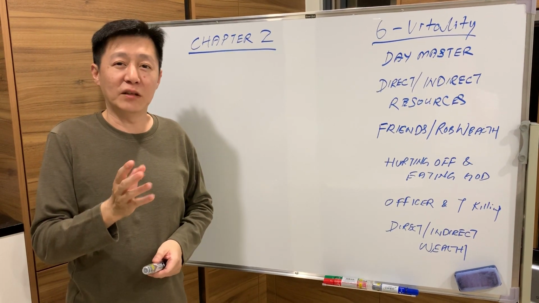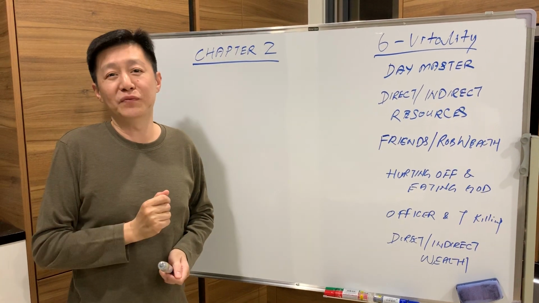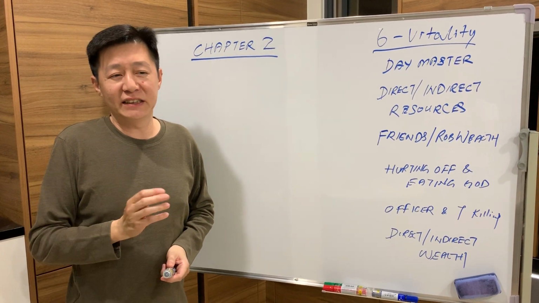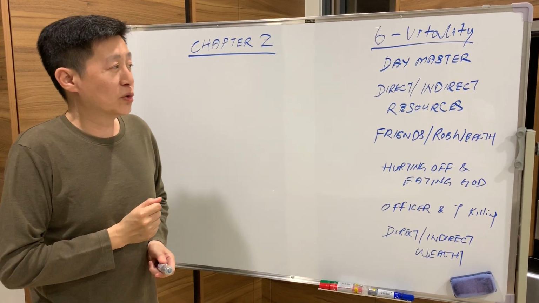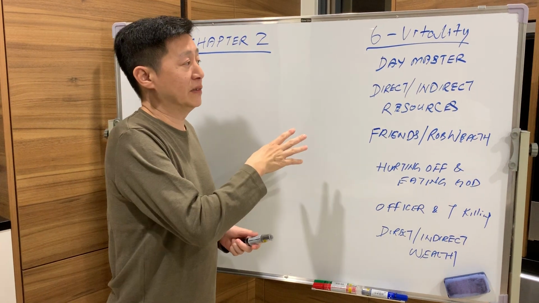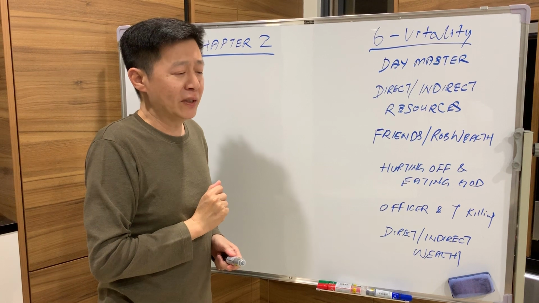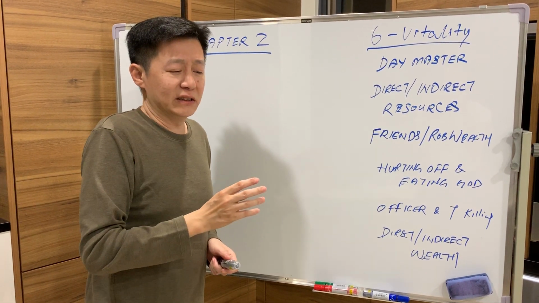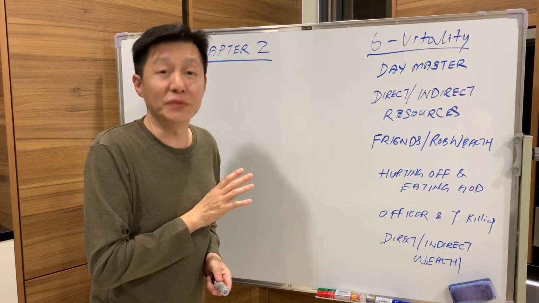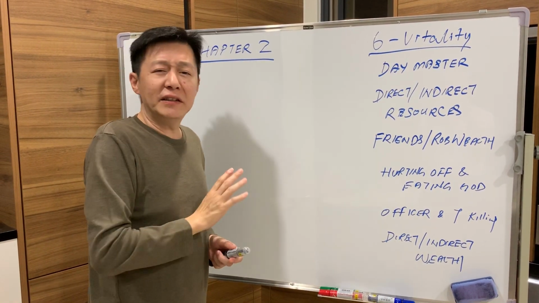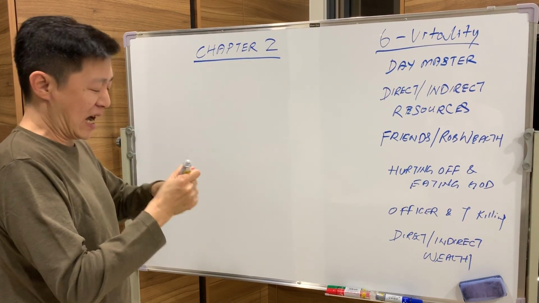As promised, I will continue from yesterday where I left off. We'll talk about the sixth vitality, which is actually the 10 God scenario. Today we will cover the direct and indirect resource. So what is direct and indirect resource? We talk about direct resource first. How many direct resources are there? Let me write and show you.